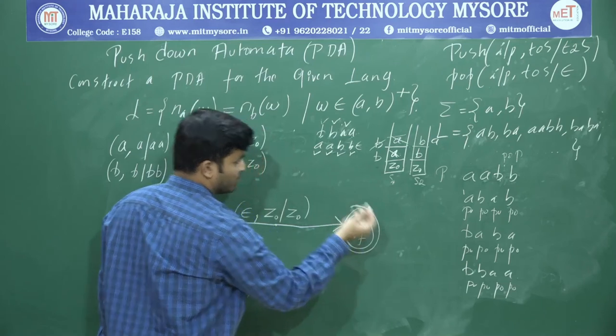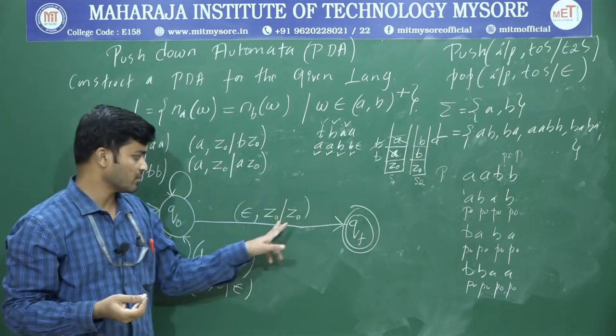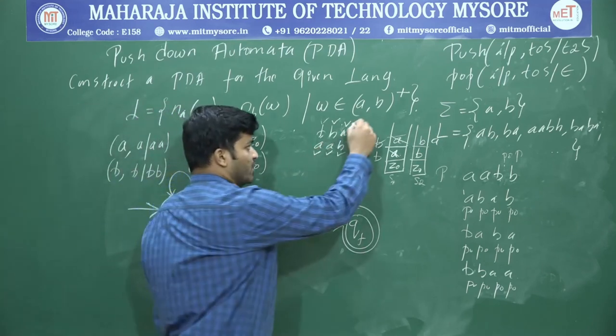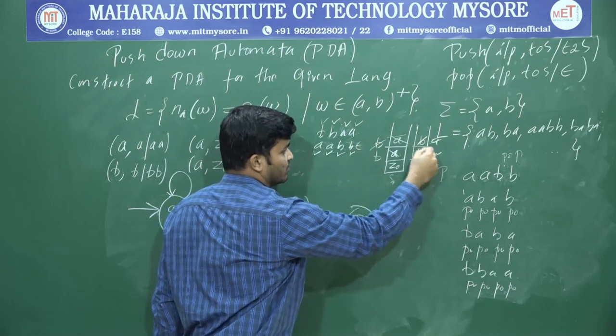and accept that string. Why? Because that string is valid, either in this case or this case. Even here also, if I input A, I am going to deal with the topmost A, and for the second A I am going to deal with B.